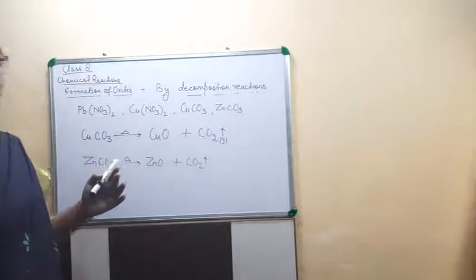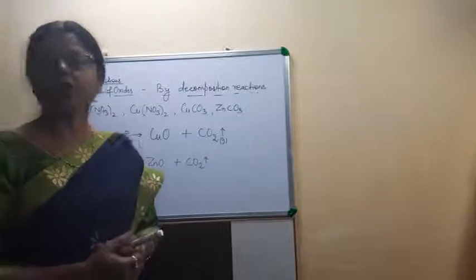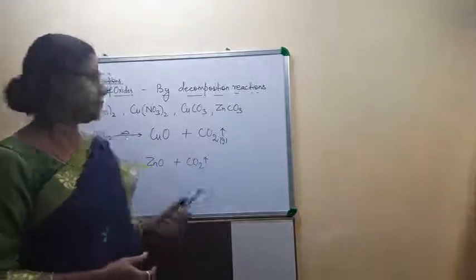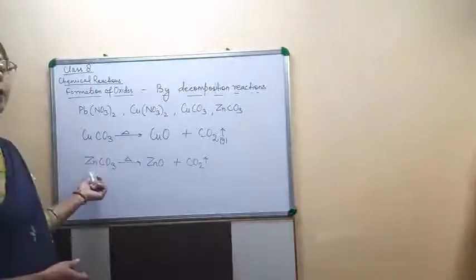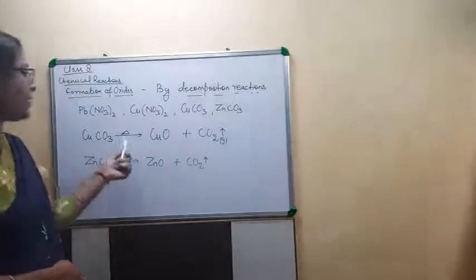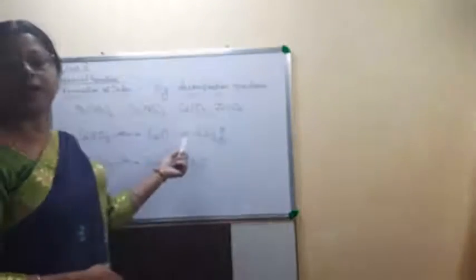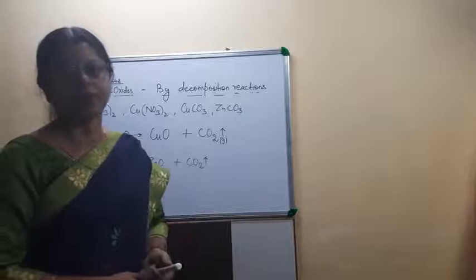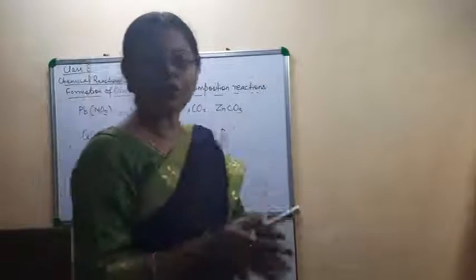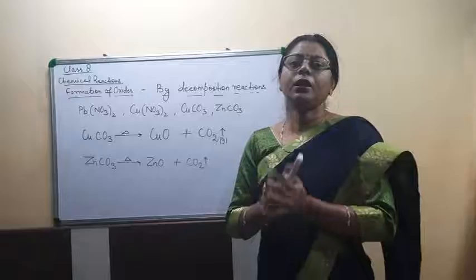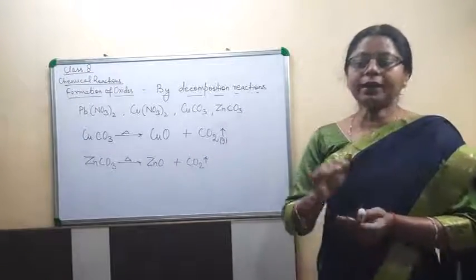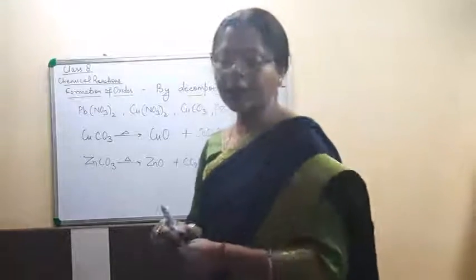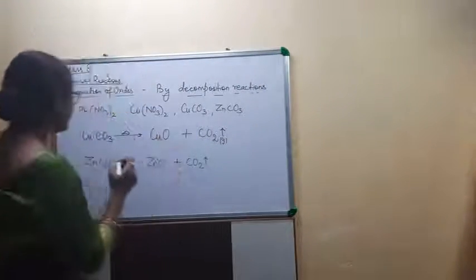So these are the substances where on decomposition of the carbonates, we get the metallic oxide and carbon dioxide gas. So you have to remember, when we heat the carbonate salts, at that time metallic oxide and carbon dioxide are formed. Next example is